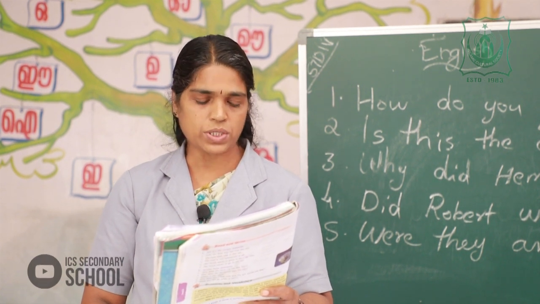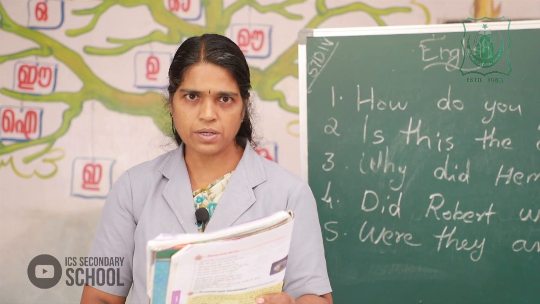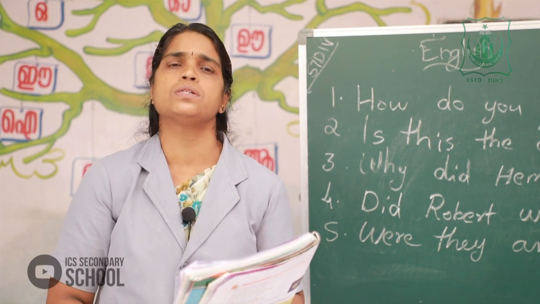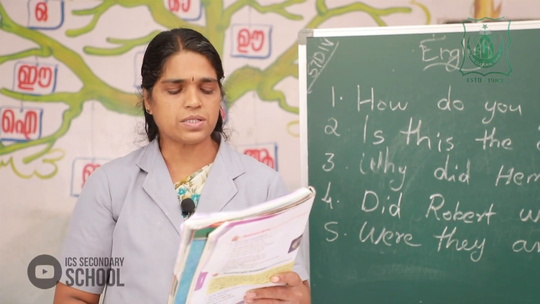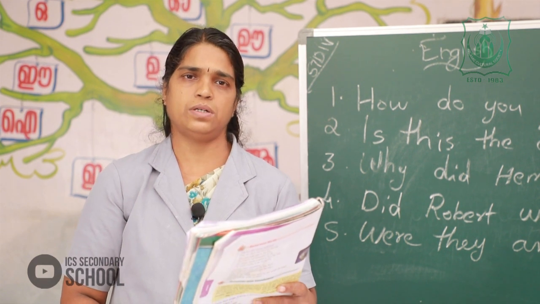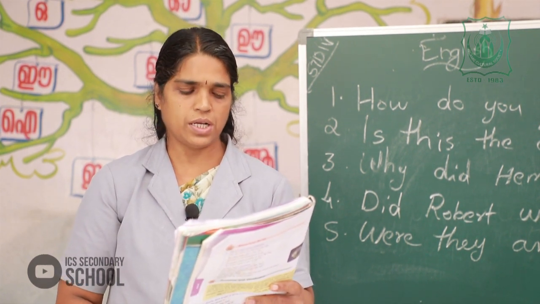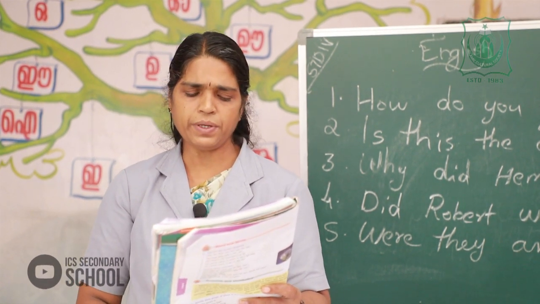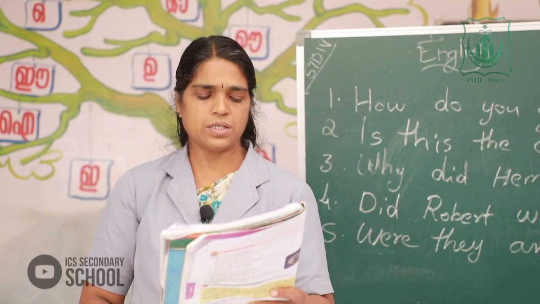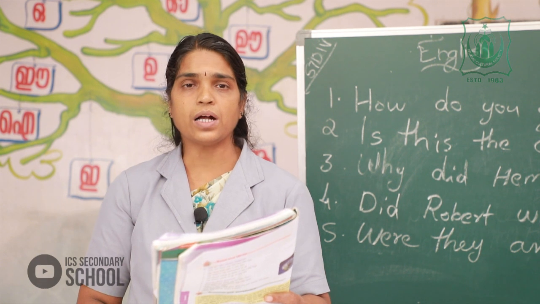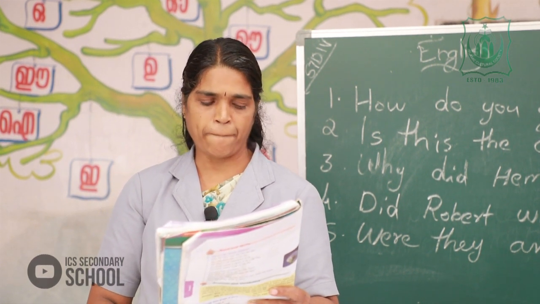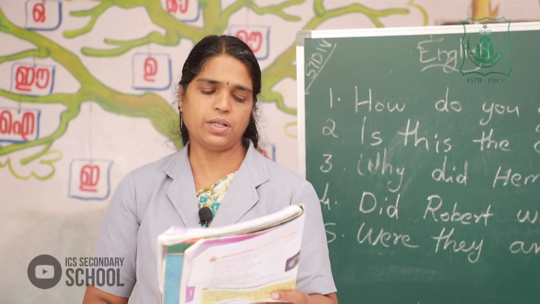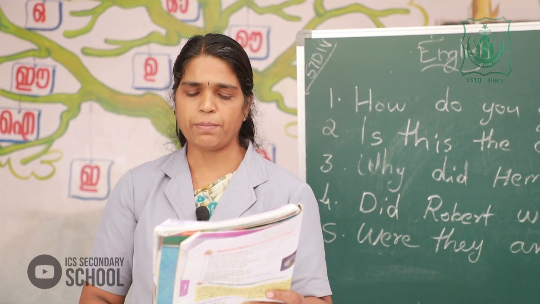Shall I go to the second sentence? Did you do it? Second one. The rainy season is also called the monsoon. Did you write true or false? Third one. The summer monsoon is between August and November. Fourth one. The winter monsoon is caused by the winds from the Bay of Bengal.